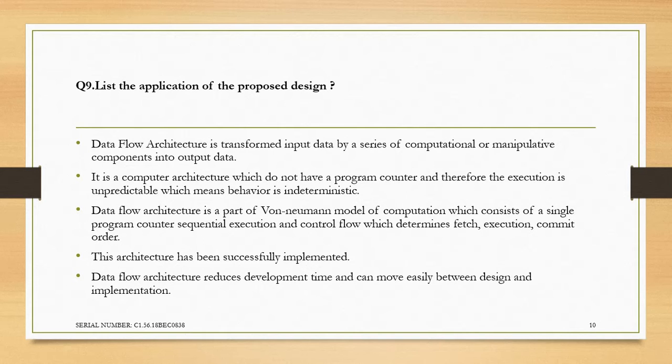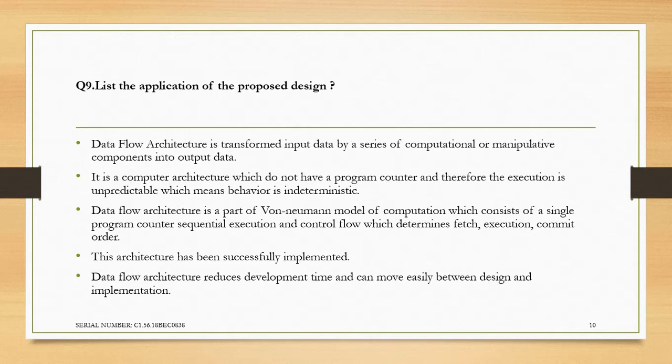Applications of the proposed design. Data flow architecture transforms input data by a series of computational or manipulative components into output data. It is a computer architecture where we do not have a program counter, and therefore the execution is unpredictable, which means the behavior is indeterministic.